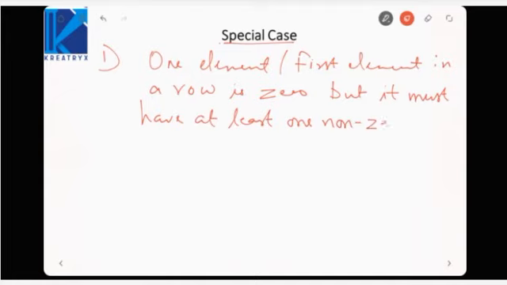That means the entire row is not 0, it has at least one non-zero element. Only the first element or one or two elements are 0, but not the entire row.